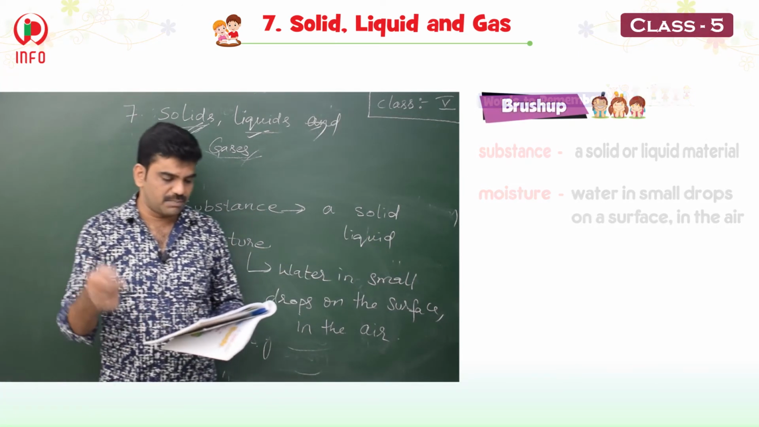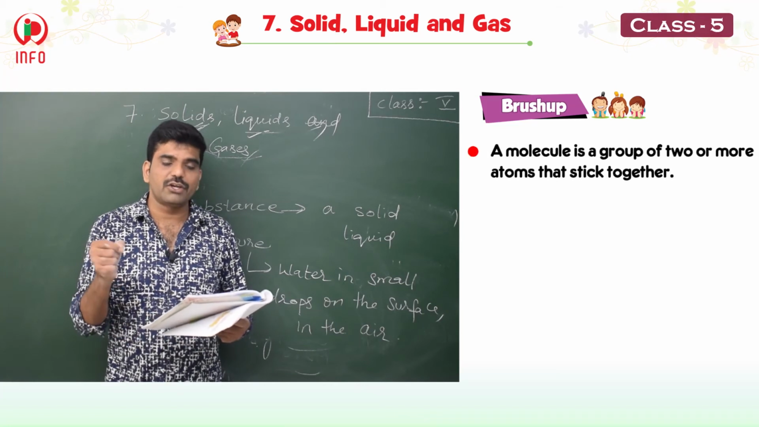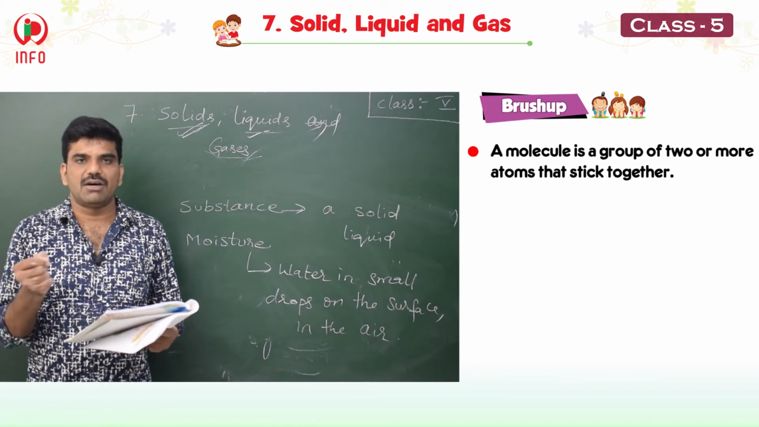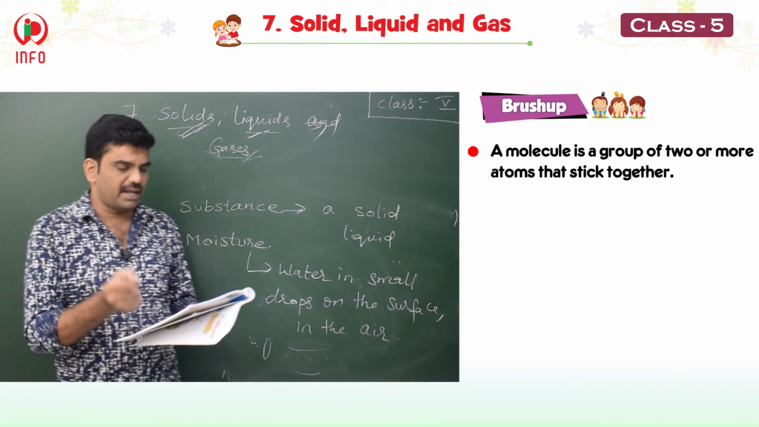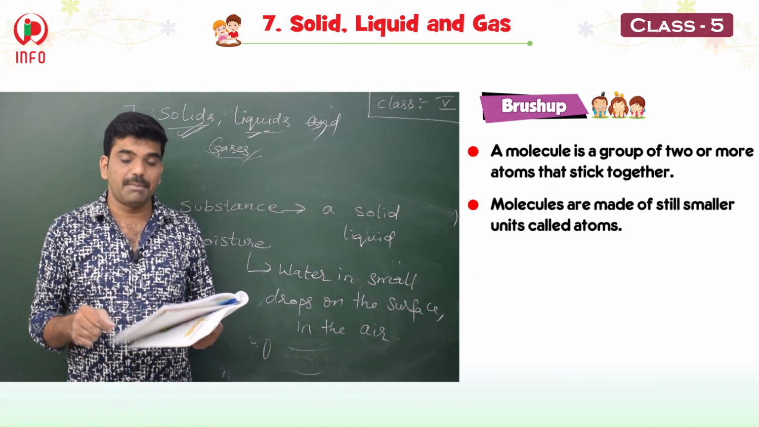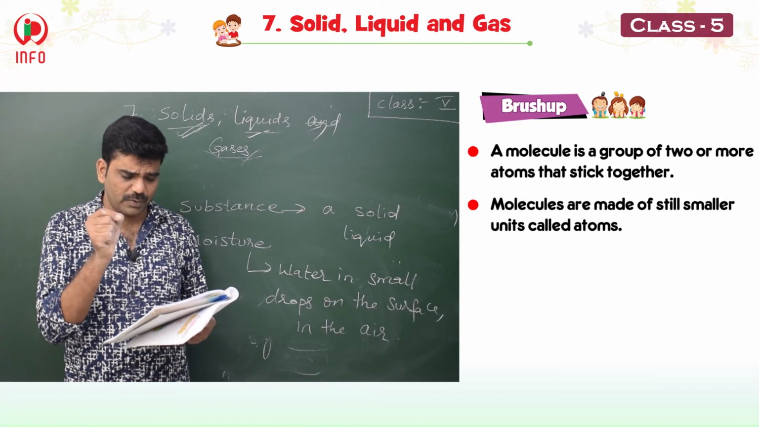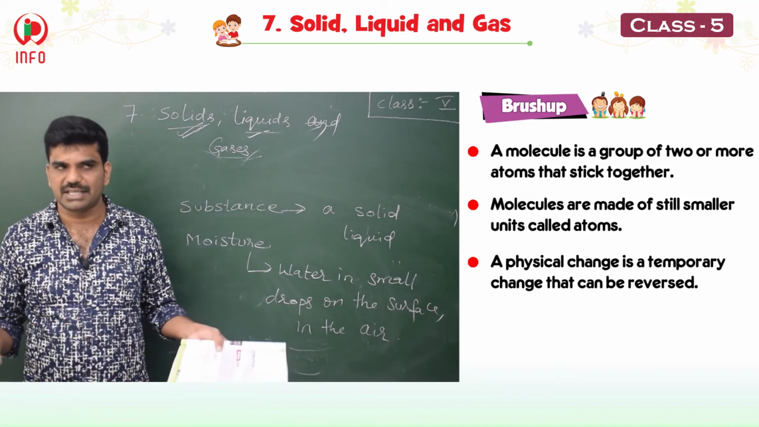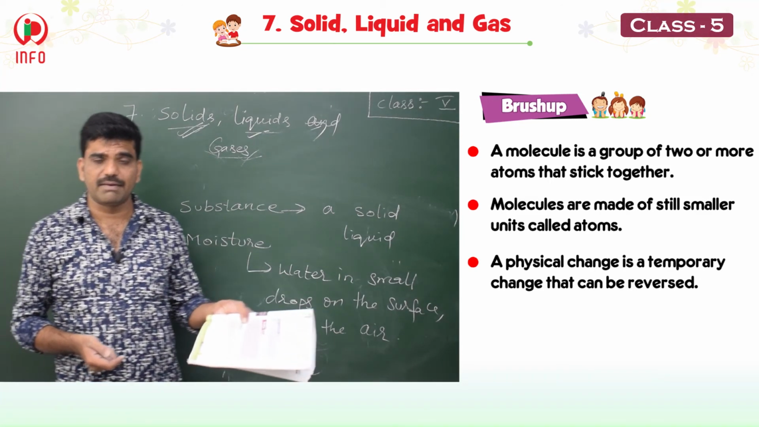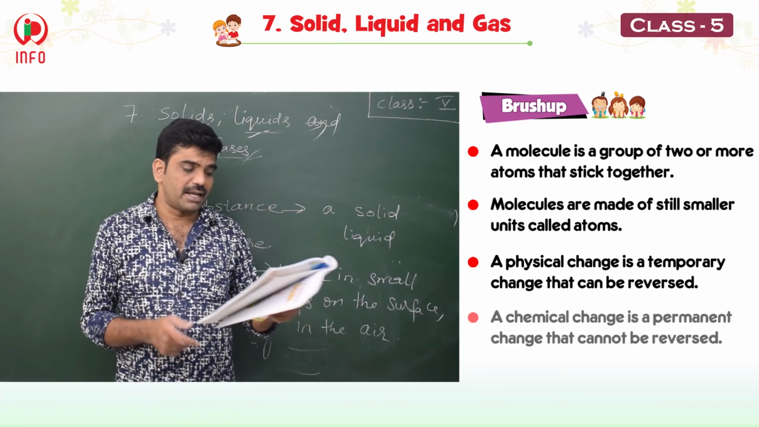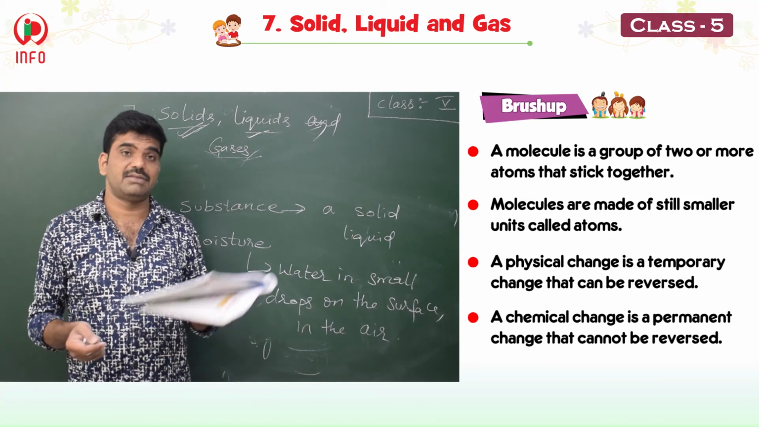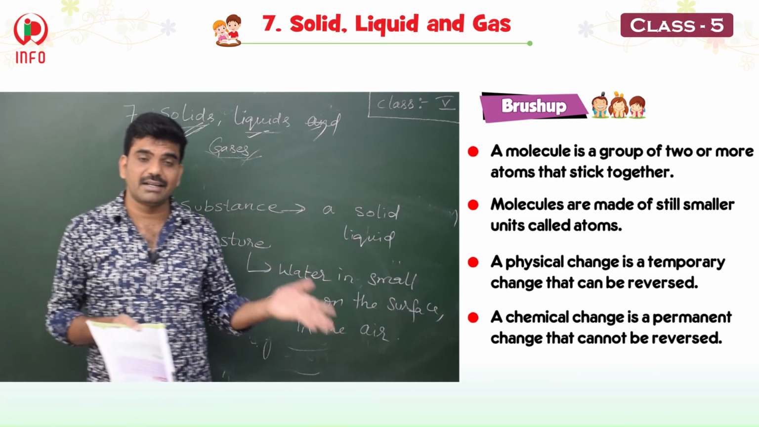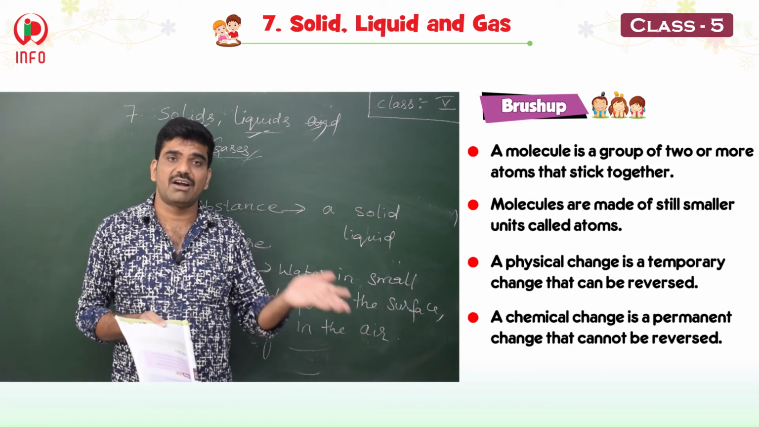So let's brush up this lesson once again, children. A molecule is a group of two or more atoms that stick together. We have seen the example of oxygen and carbon dioxide and water. Molecules are made up of still very fine units which are called atoms. A physical change is a temporary change that can be reversed. That means solid can be converted to liquid, liquid can be converted to gas. A chemical change is permanent and cannot be reversed. Yes, we have seen on burning the paper we will get the ash, but we can't get the paper from the ash. That means the change cannot be reversed.